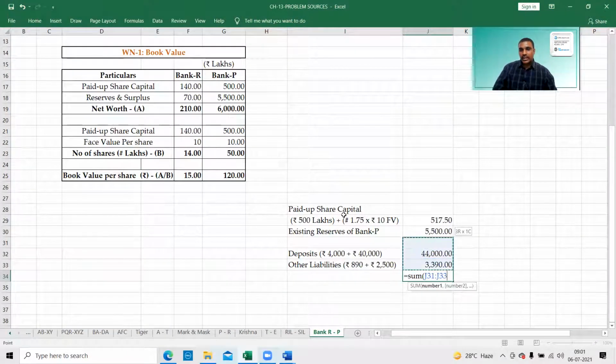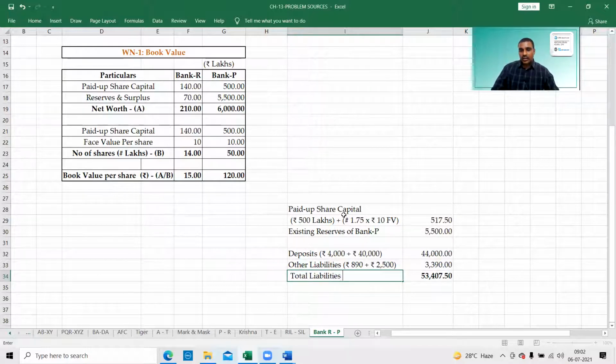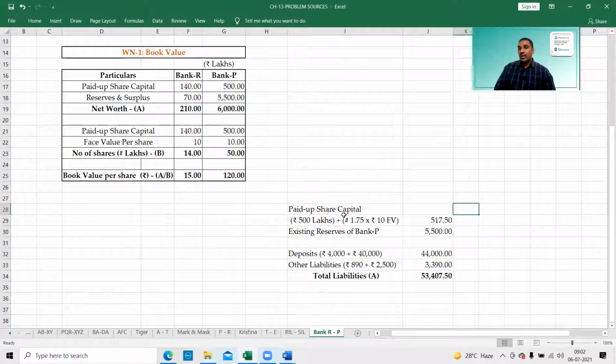With this, the balance sheet liability side is completed. Okay, 53,047. Total liabilities A. Next, asset side. So on the asset side also I'll leave one line here. I'll tell you why I have left this line deliberately.